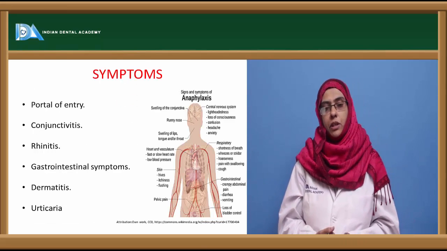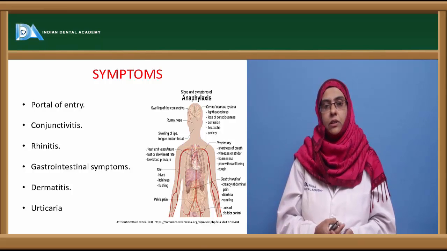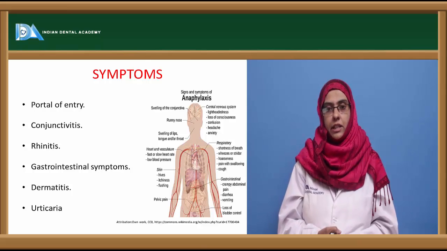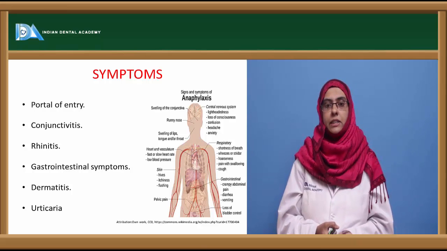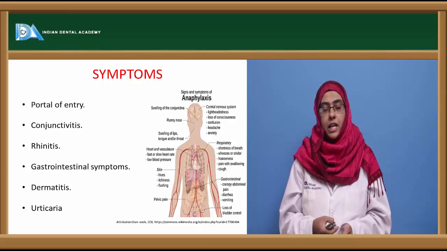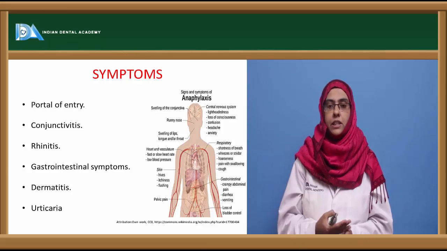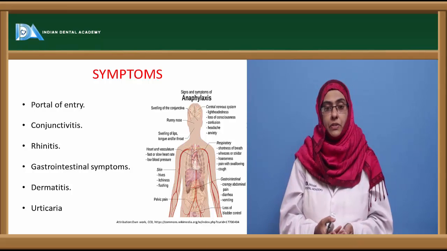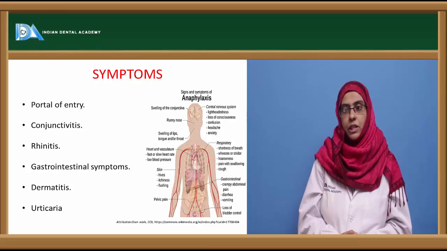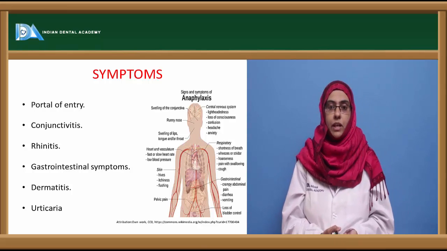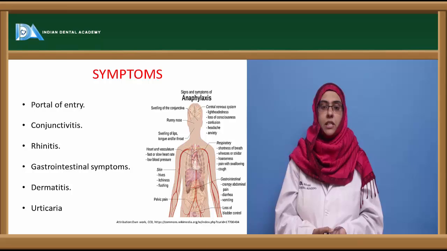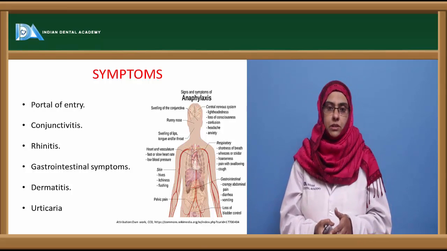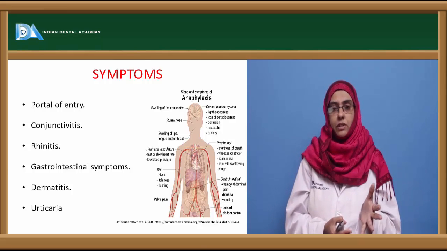Now depending upon the portal of entry of the allergen, you can see different clinical manifestations in type 1 hypersensitivity reaction. In case of the allergen entering via the eyes, it is conjunctivitis, where you can see increased secretion of tears in the sensitized individual. You can see rhinitis affecting the respiratory system of the sensitized individual. You can see gastrointestinal symptoms where ingestion of certain substances such as milk, or certain seafood, to which certain sensitized individuals are allergic.